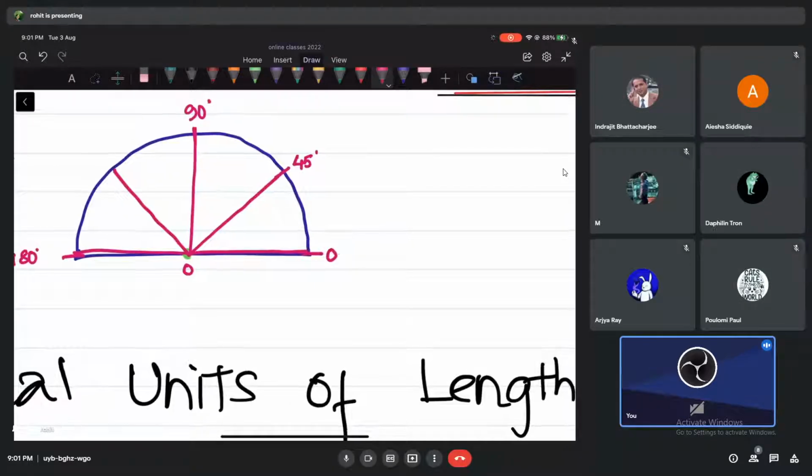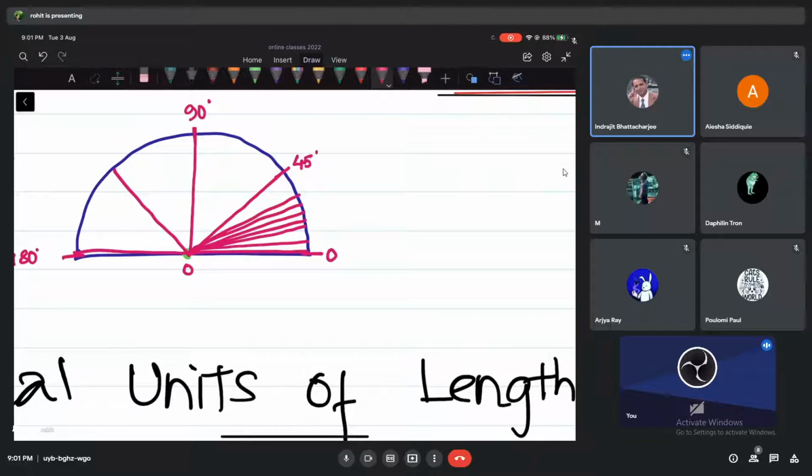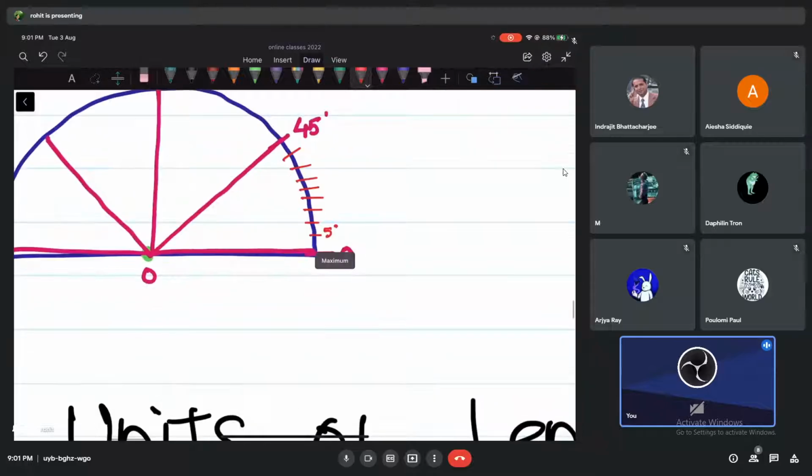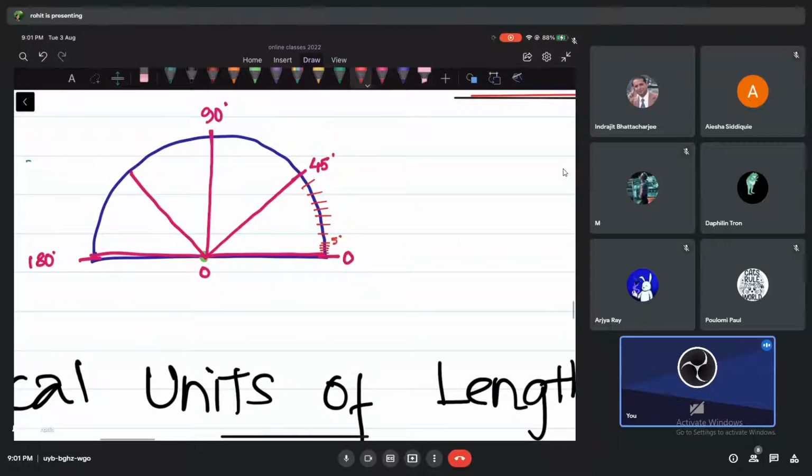So how many lines do you think I have here, from the entire protector? 180 lines, yes, 180 divisions we have. Still here we have 5 degrees, 10, 15, 20, 25, maybe 30, 35, 40 and 45. So I have 5 divisions here, 1, 2, 3, 4, very small, no? That is a 5 degree angle, right?